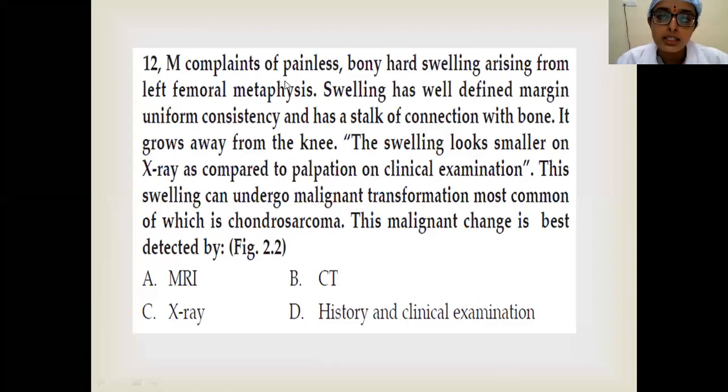MRI is the correct answer, but what is the tumor? What is the tumor and why is MRI the main modality?